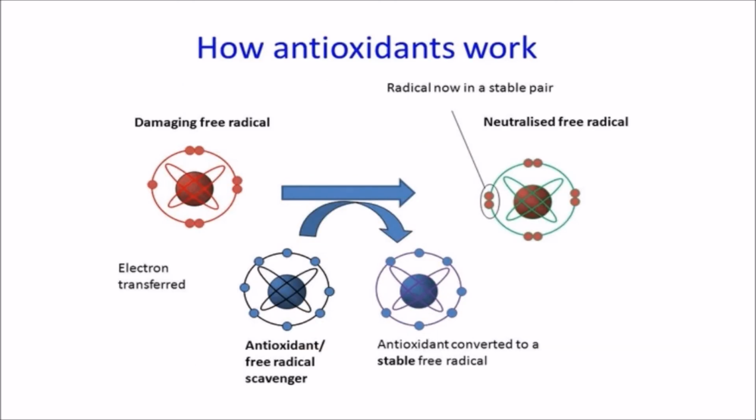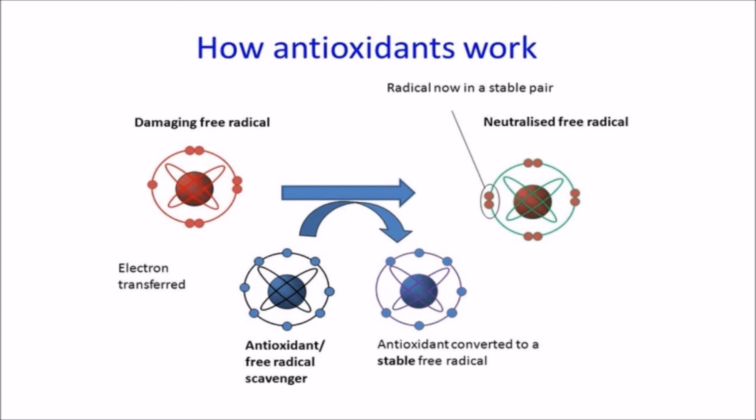So how antioxidants work? All the antioxidants are the free radical scavengers. They convert a free radical into a stable molecule. A free radical is having one unpaired electron in its outermost orbit, and the antioxidants supply one electron so that the unpaired electron in the free radical becomes paired and becomes stable.